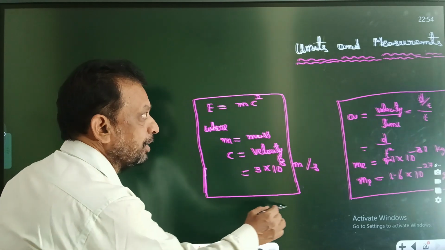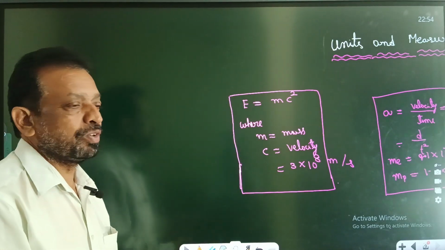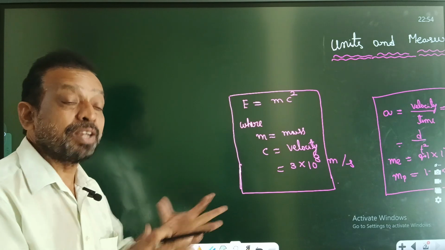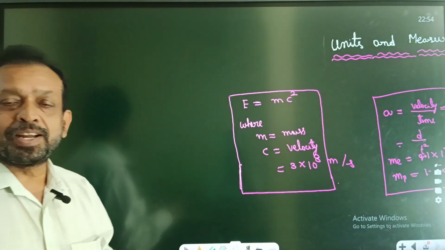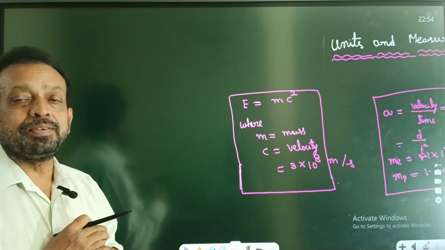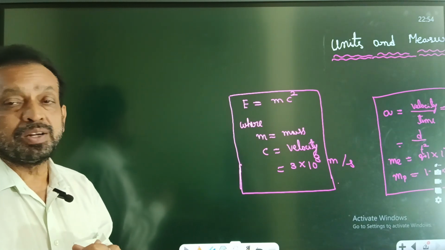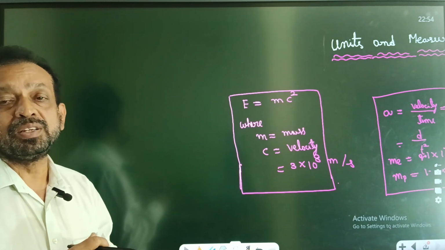But once you know this, how many physical quantities are there? There are two kinds of quantities in physics. One is called fundamental physical quantity. The second one is called derived physical quantity.